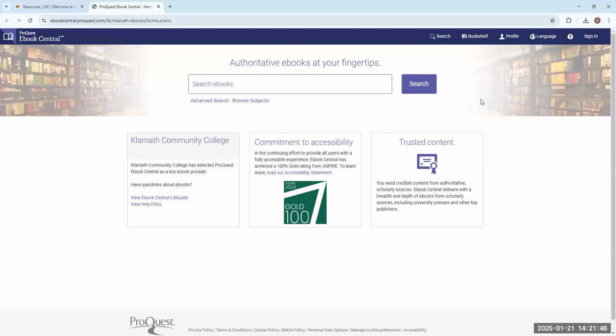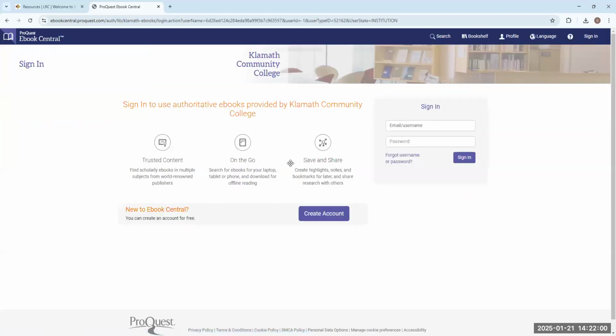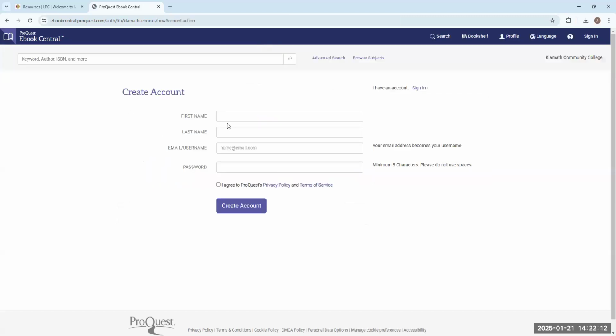So if you're at KCC, like you can see, I'm at KCC. It didn't give me any trouble. I can just start searching if I want to. But if you're at home, you'll have to make sure that you are going up to this top right-hand corner where it says sign in and click that. And then you can see here where you can sign in if you already have an account, for example. But if you are new to eBook Central, so you haven't made an account yet, go ahead and click create account. So then you can see here where you can just fill out this form.